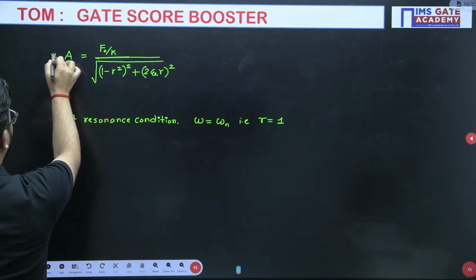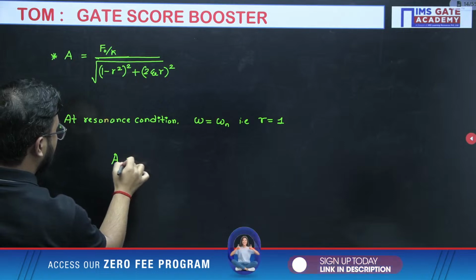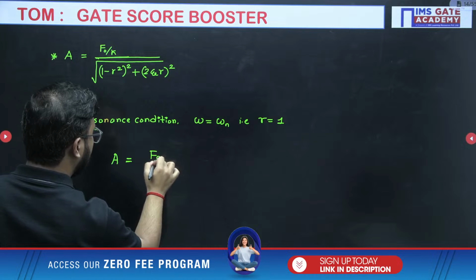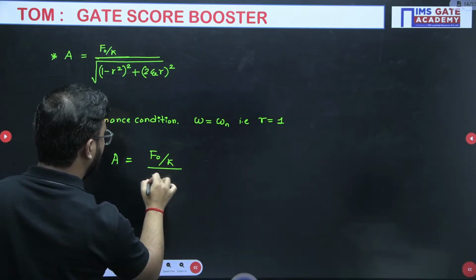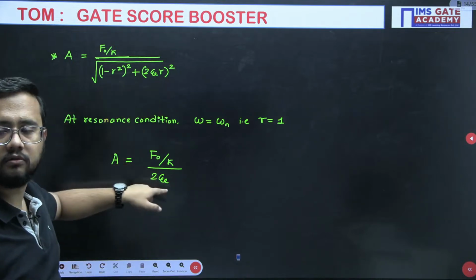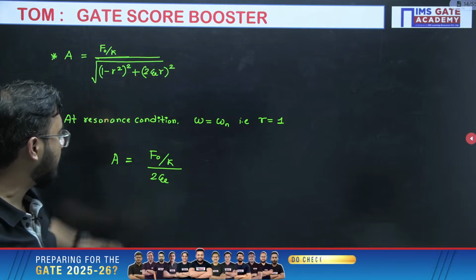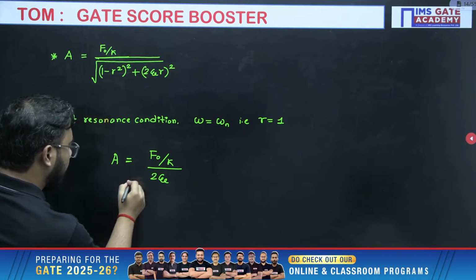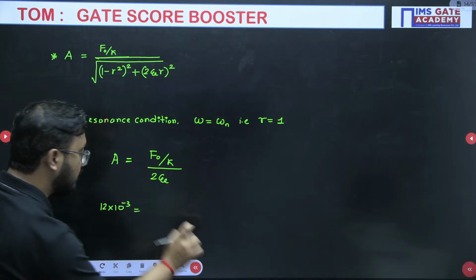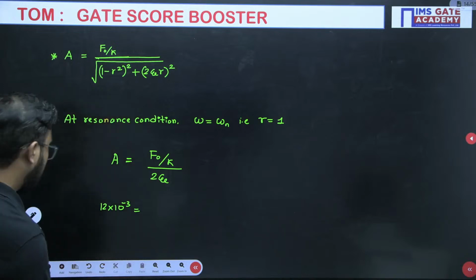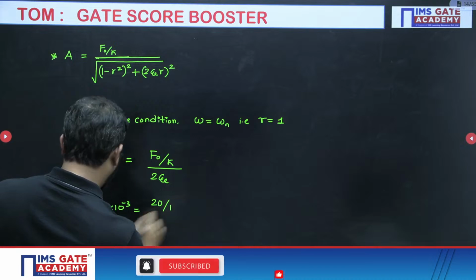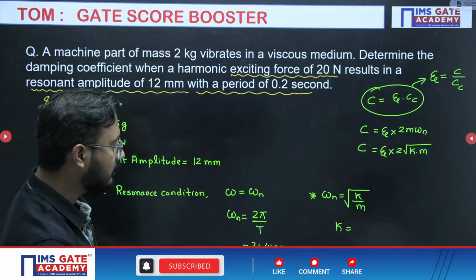So the formula of amplitude, how is it going to change? R value 1, so this one becomes 0. F naught divided by K times 2 into damping factor. Because R value is 1, this one becomes 0, so under root will get cancelled out because of the square. Amplitude already they have given, that is 12 mm, 12 into 10 to the power minus 3, because in terms of meters we have to write using the SI unit conditions. F naught they have given, yes, 20 Newton divided by K value. Okay, K we have not calculated, just we will calculate the K value here.